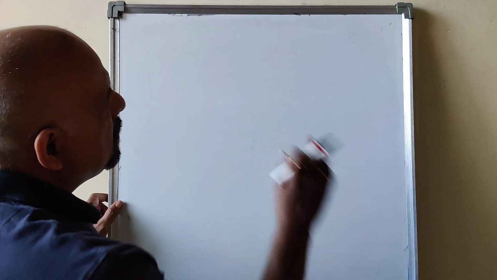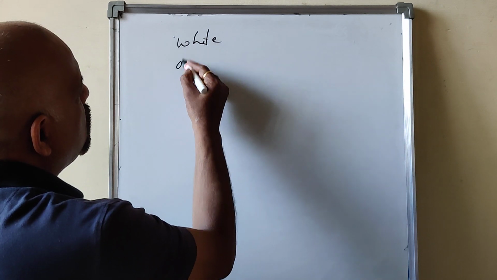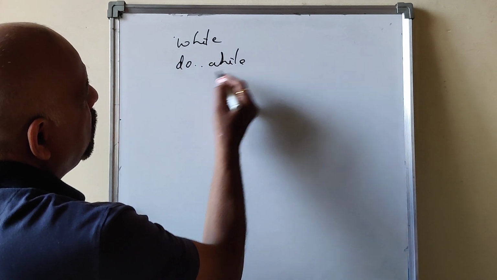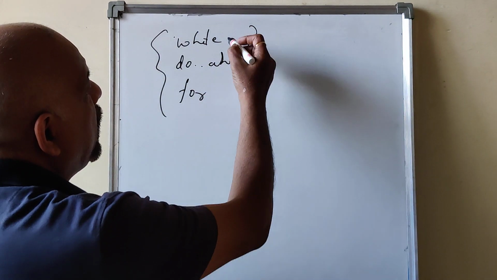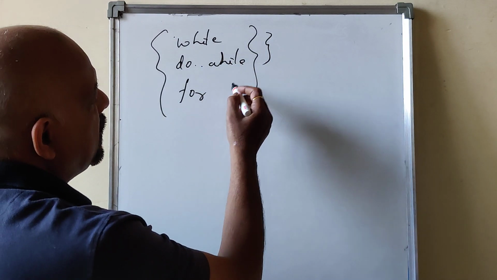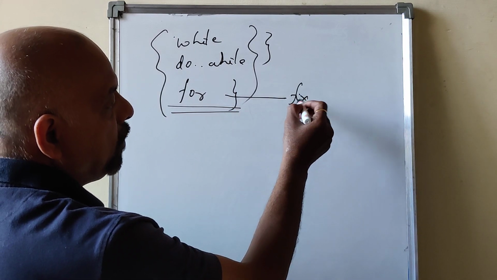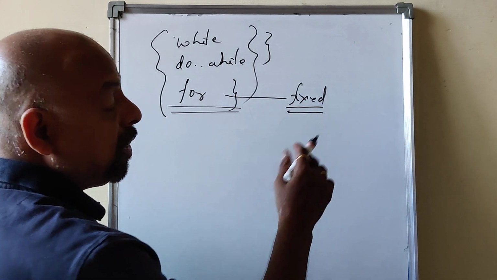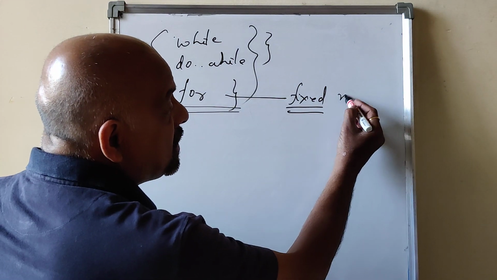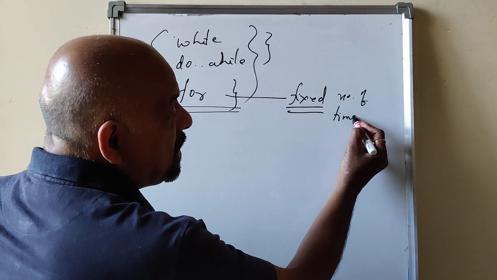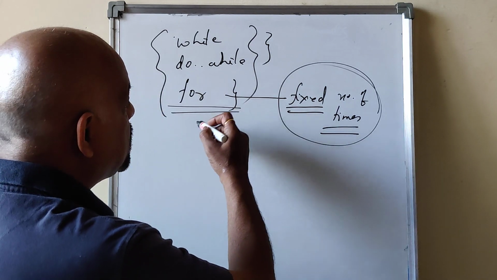Here we have 3 types of control structures: while, do while, and for. In your syllabus you are going to study all these 3. Here I can say this is a fixed number of times: I know in advance how many times I have to repeat the code. I want to repeat 10 times, or 5 times, like that.